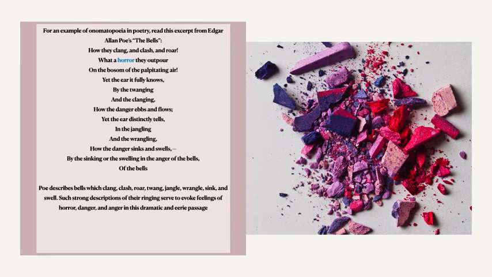For an example of onomatopoeia in poetry, we will read the poem The Bells by Edgar Allan Poe. How they clang and clash and roar, what a horror they outpour on the bosom of the palpitating air, yet the ear it fully knows.